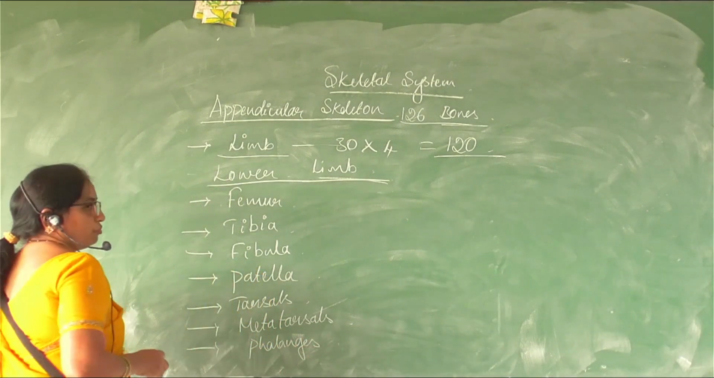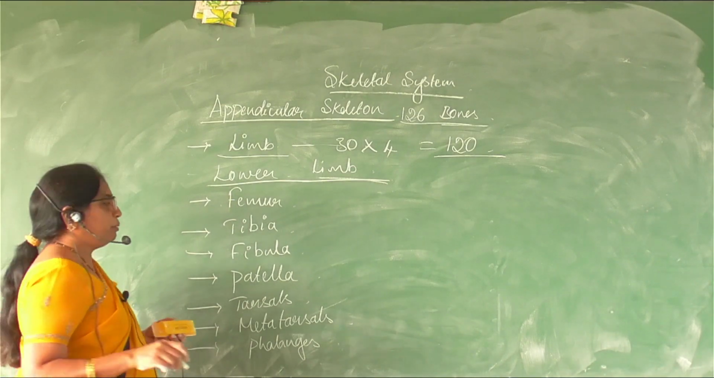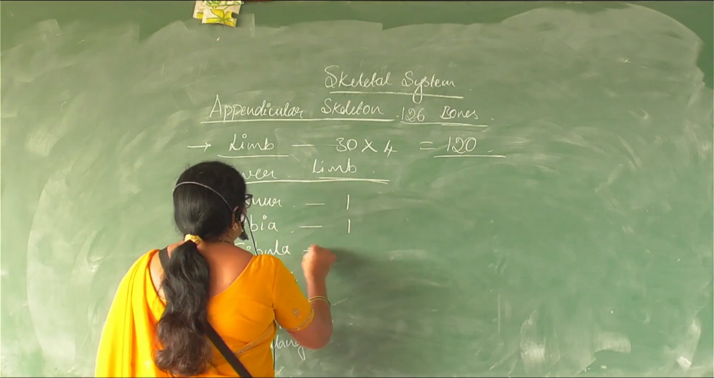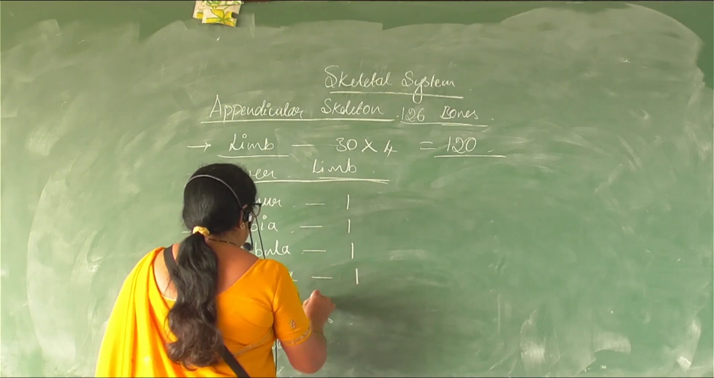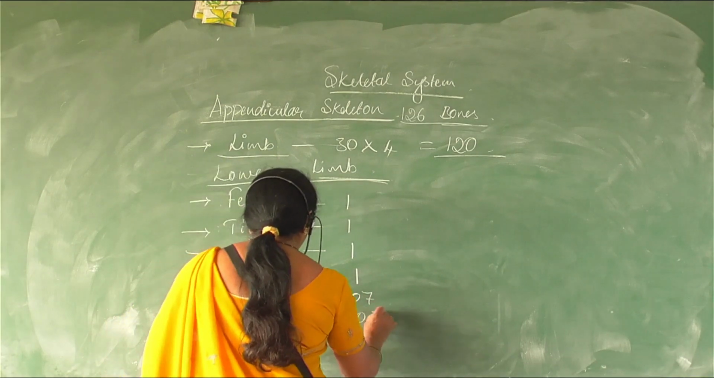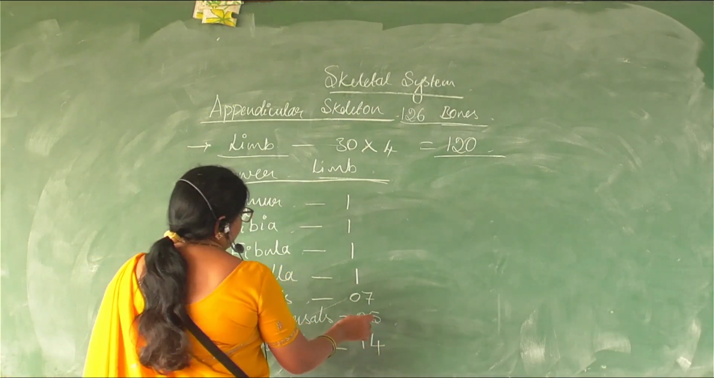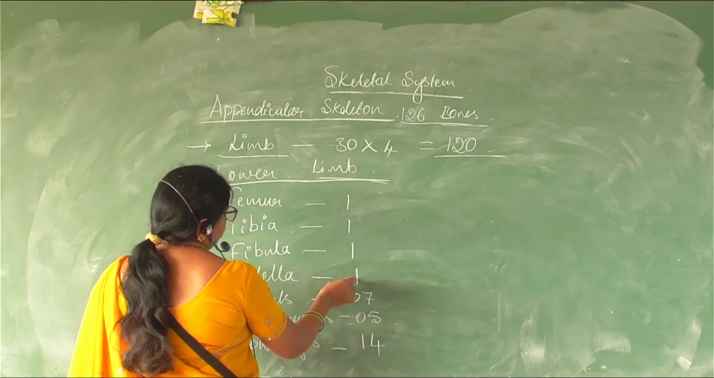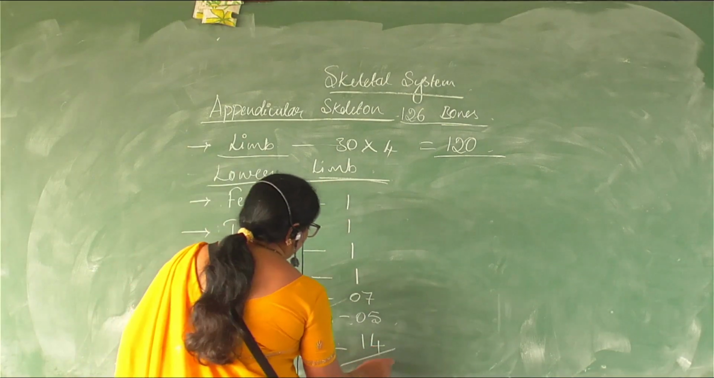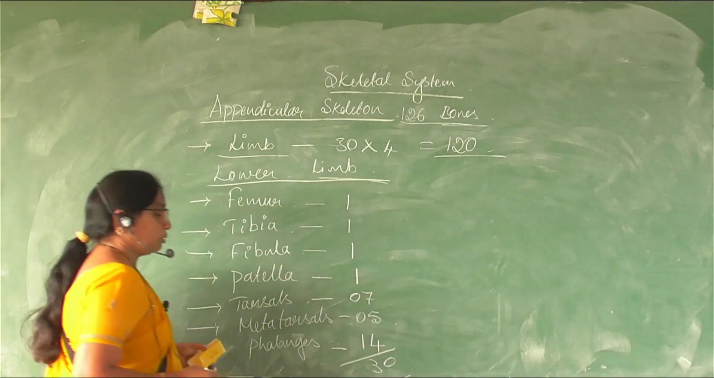Right? Femur, the strongest bone. Tibia: the lower part of the limb has two bones, tibia and fibula. One femur, one tibia, one fibula, one patella. Tarsals are 7, metatarsals 5 and phalanges 14. So 9 plus 7, 16, 17, 18, 19, 20, 2 carry plus, 30 bones, right?